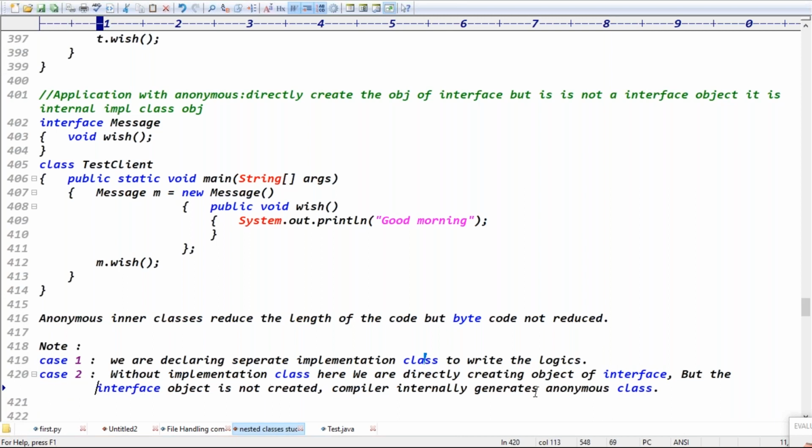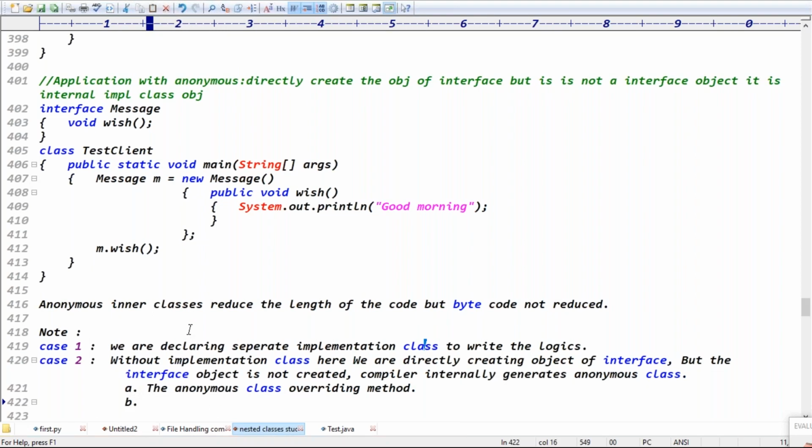That anonymous class is overriding this method, and the anonymous class object is created. Is that point clear?